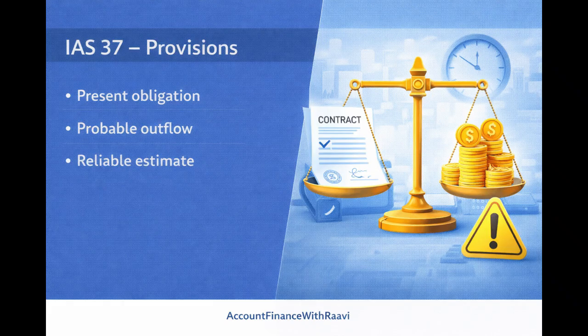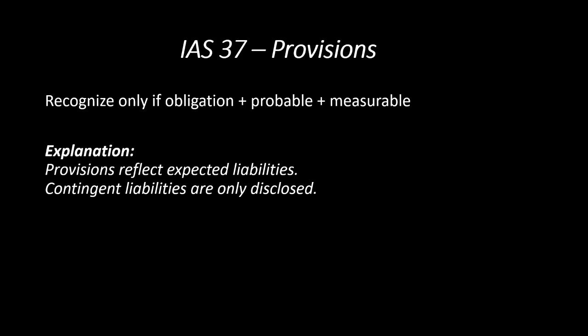Then if you see IAS 37, which deals with provisions and contingent liabilities. Always remember, in this particular standard, you need to clearly know what needs to be recognized as a provision and what needs to be recognized as a contingent liability. Generally, if the obligation for cash outflow is probable, then we recognize it as a provision. It means that if any event obliges a company to a cash outflow in future, and the company is expecting a loss that results in cash outflow, IAS 37 makes it mandatory to recognize it as a provision.